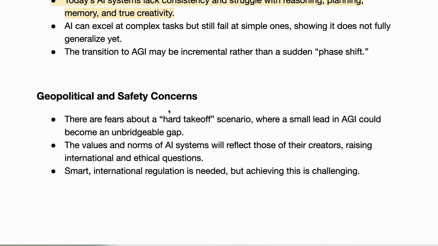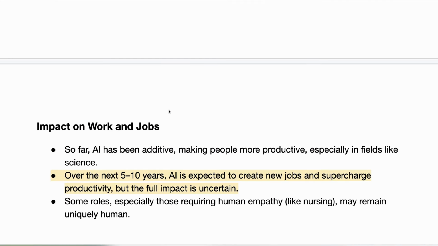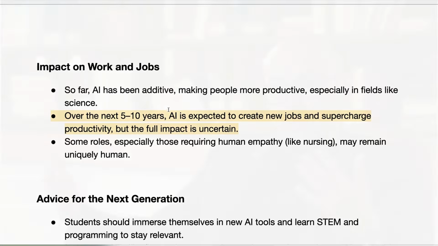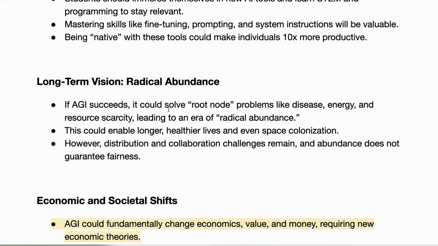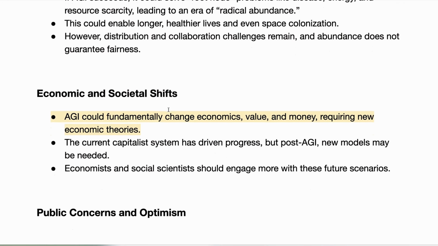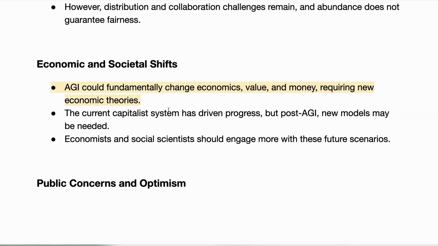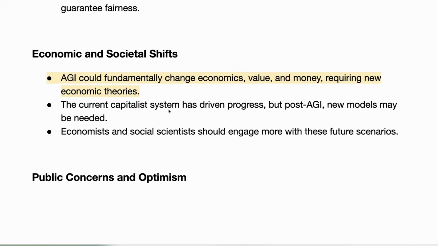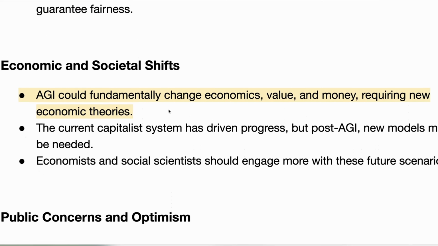In terms of its impact on work, he predicts that over the next 5 to 10 years, AI is expected to create new jobs and supercharge productivity, but that the full impact is uncertain. He finishes by saying that AGI could fundamentally change economics, value, and money, and require new economic theories. The current capitalist model, he argues, has driven progress, but post-AGI, new models may be needed.